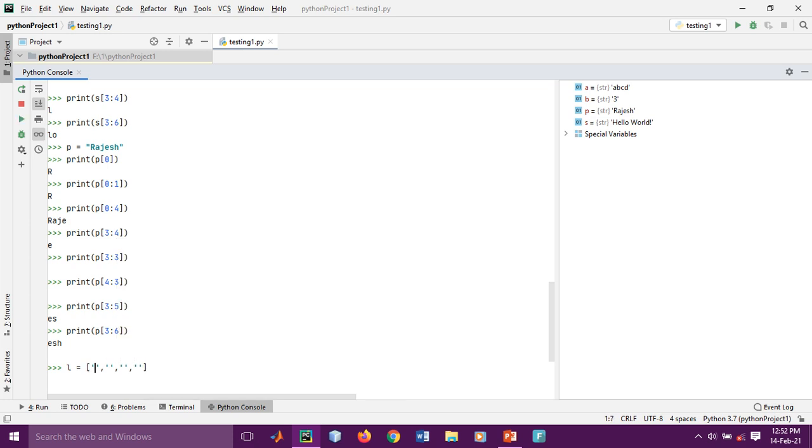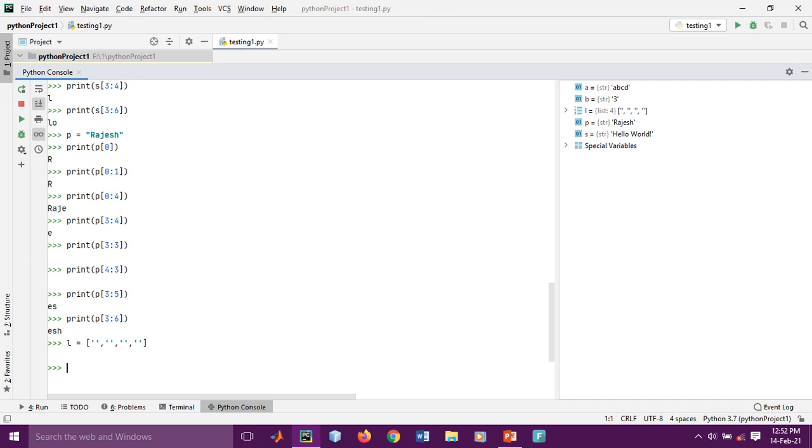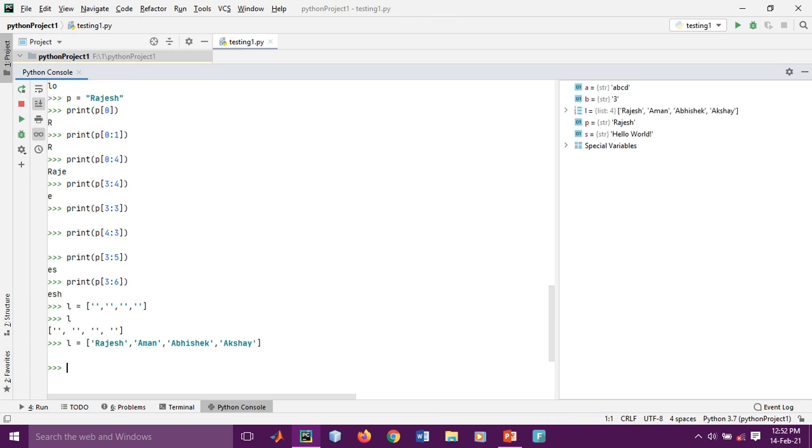This is an empty list which doesn't contain anything. So if you want to give some inputs, let's say any inputs, Rajesh, Aman, Abhishek, Akshay, anything, just for arbitrary explanation purposes.